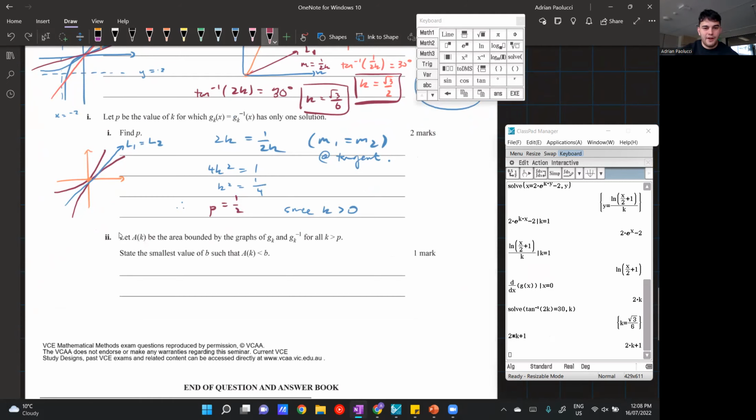Let A of K be the area bounded by the graphs of GK and GK inverse for all K greater than P. Okay, so there's a couple of things to dissect in that question. We've got this A of K here. A of K is purely just saying the area.